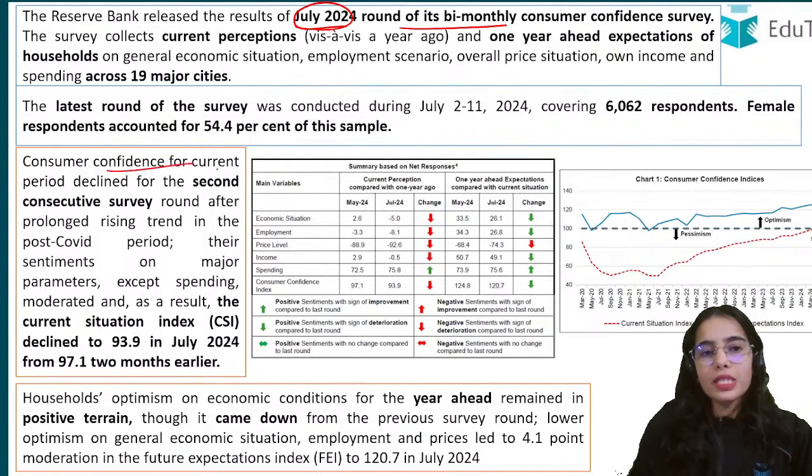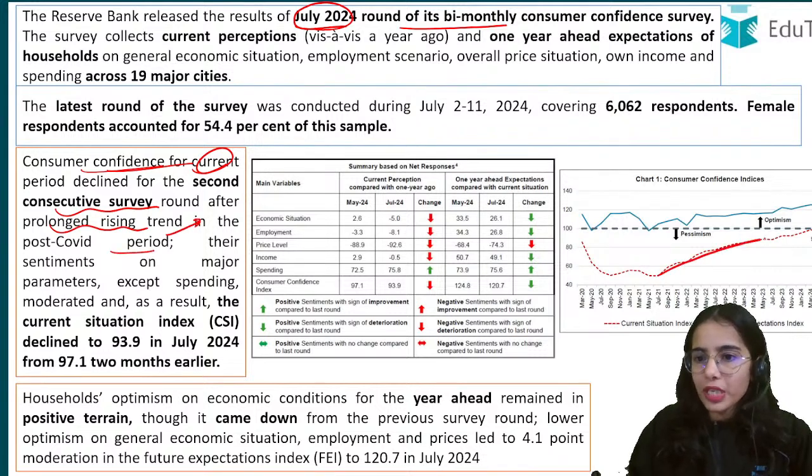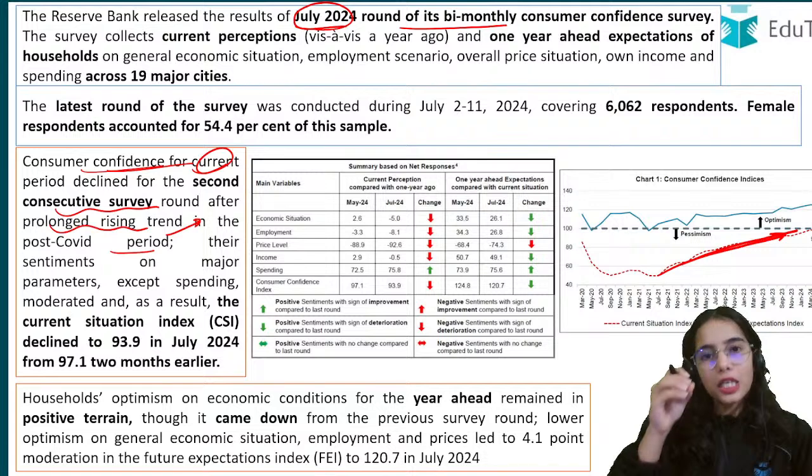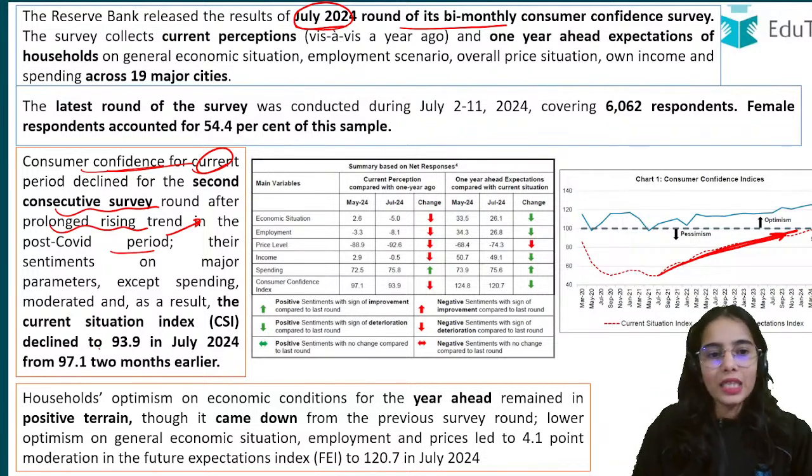Consumer confidence in the current period has declined for the second consecutive survey round after a prolonged rising trend in the post-COVID period. After the post-COVID period there was an increase in consumer confidence, but now for two consecutive surveys it is going down, and the current situation index declines to 93.9 from 97.1.